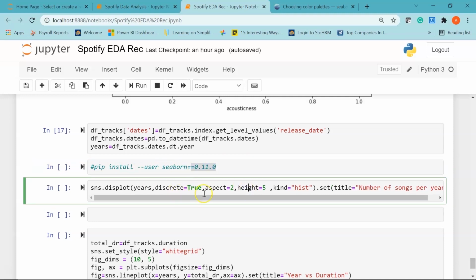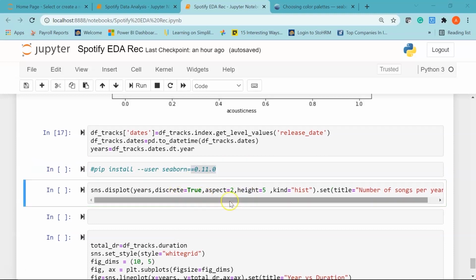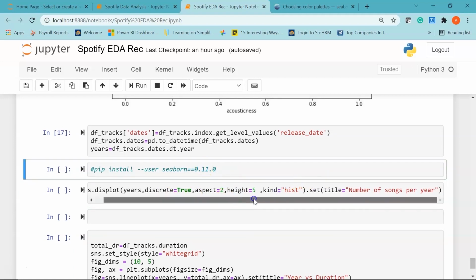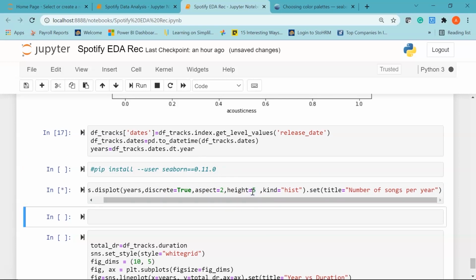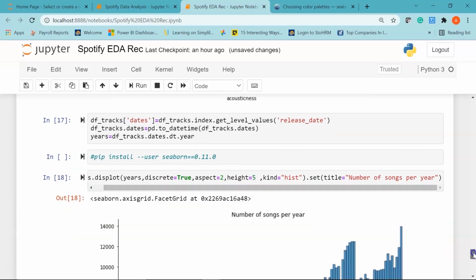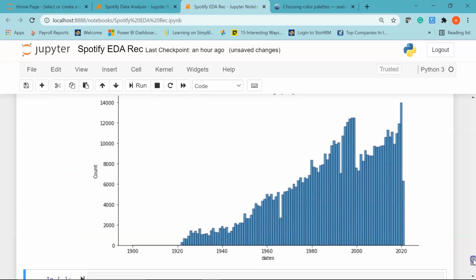So here in the distribution plot we are going to plot a histogram. So I have used kind equal to hist, which stands for histogram. Let's run and see the result. Okay, so here you can see I have my distribution plot. So the plot tells us that the number of songs for each year in the dataset according to their release date have increased in the recent years since music became more accessible to people globally with technological advancements.